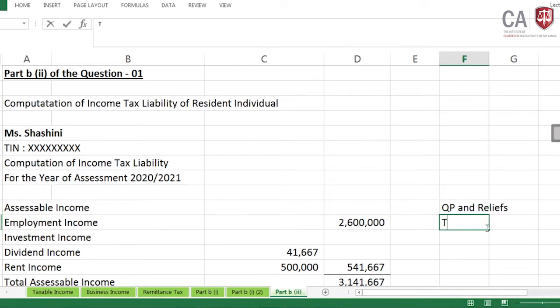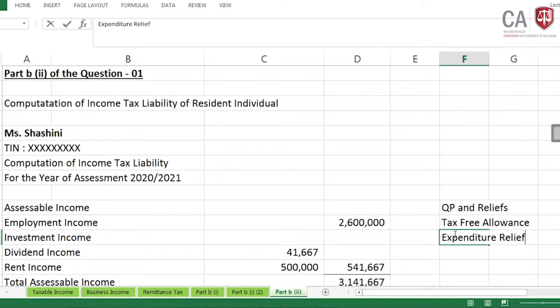Let me summarize. The tax-free allowance is for the resident individual only, the resident and citizen individual. After that, we have the expenditure relief. If you are aware of these things, it's an advantage for you all.